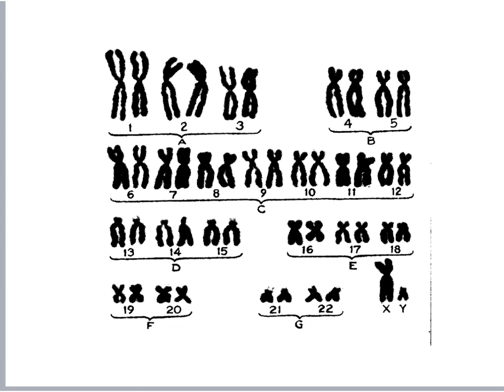So this is a human karyotype where the chromosomes have all been paired with their partner. And you can see that there are 23 pairs plus the sex chromosomes down here. This is obviously a male with an X and a Y chromosome.